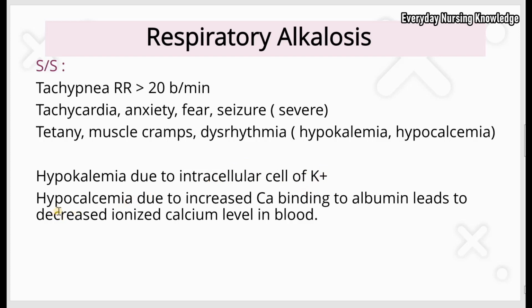Now, how does hypocalcemia happen? There are fewer hydrogen ions in alkalosis, so there will be fewer hydrogen ions binding to albumin. As a result, more albumin is available, and calcium binds to albumin, which can lead to decreased free calcium or ionized calcium in the blood.